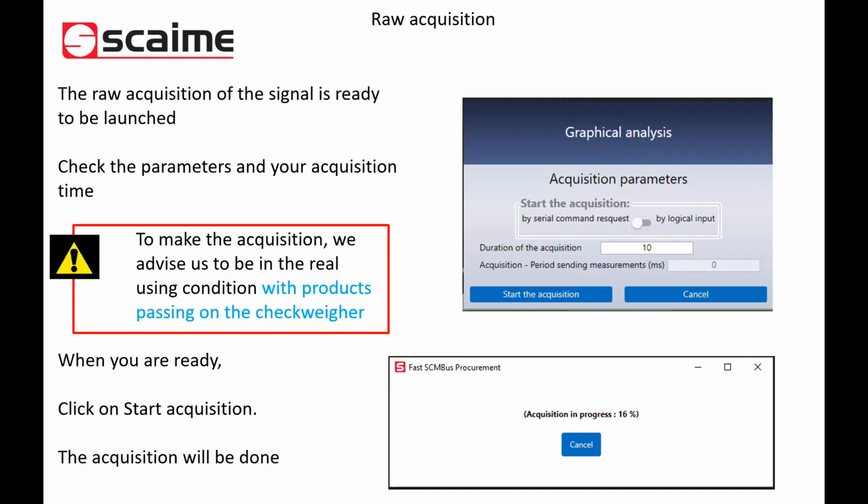We need to know the real frequencies applied on your scale during the real functioning. So the idea of this raw signal acquisition is to be in the best possible conditions, so in your process conditions.